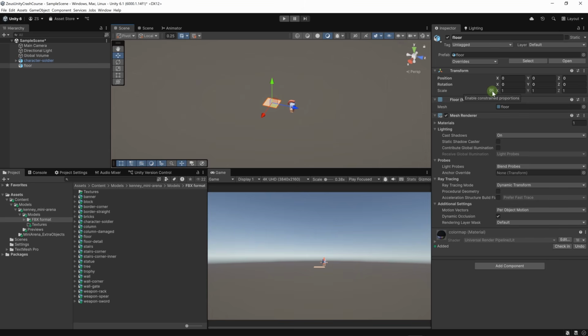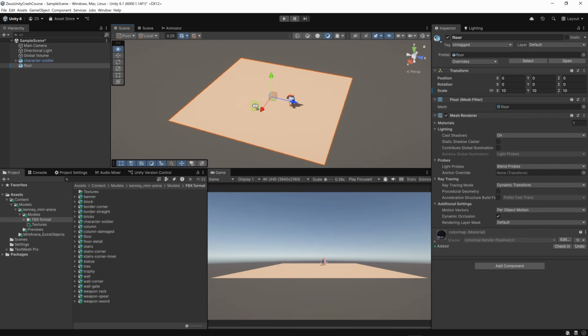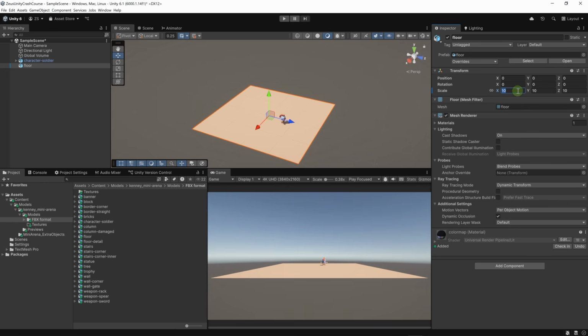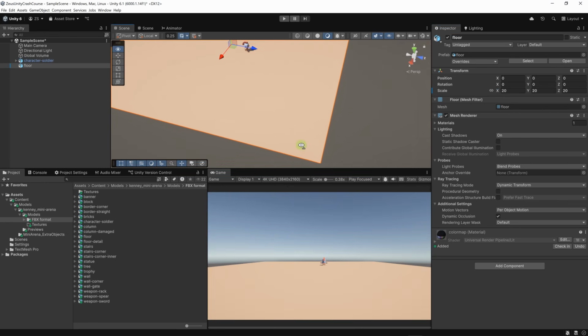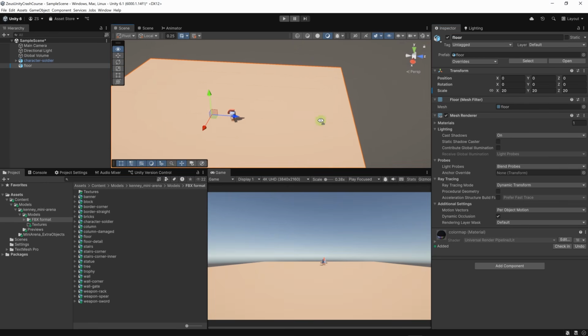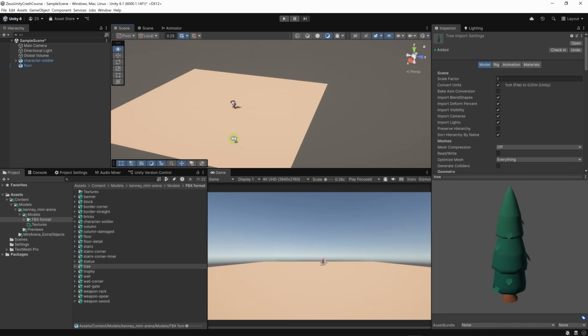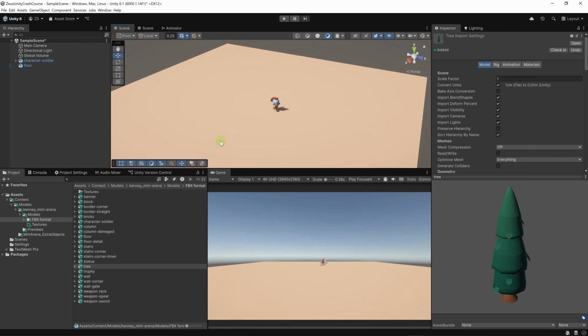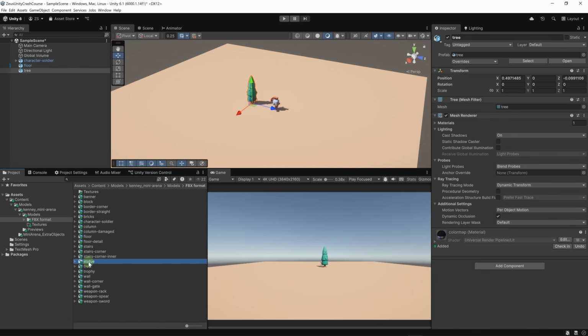Let's click on this button to constrain the scale on all the coordinates. Then I'm going to set one of the values on a coordinate to like 10. This is how it looks like. Let's set it perhaps to 20, something big. Okay, this is enough for our purposes. We can create a nice level here. Let's import more models into the scene. We have a tree, we have a statue, and we have a column here.